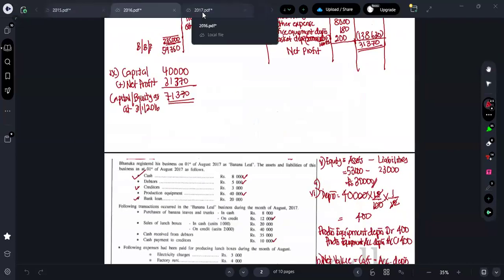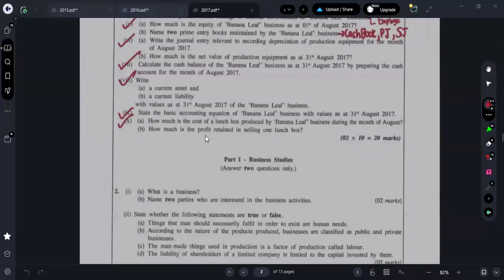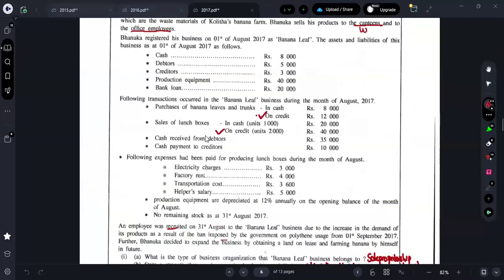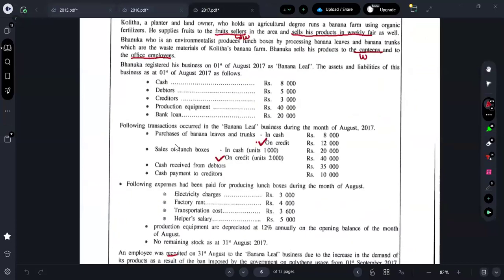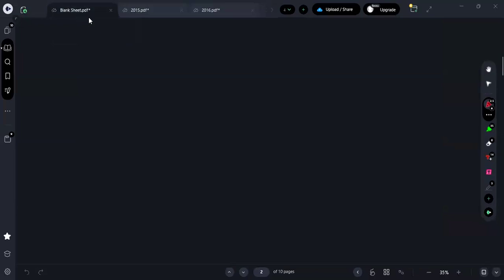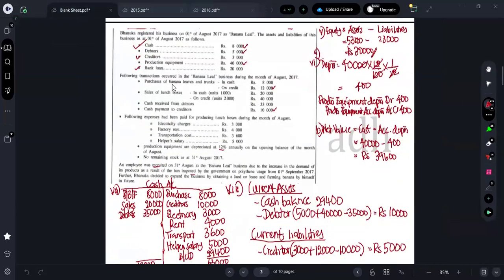Have they given any information? Let me take the full thing and see. So here they have not given the information related to the cost, right? But what are they saying? Okay, now see this part properly. Let me take my working sheet. So this is the way you should find the cost here. See here what they are saying.